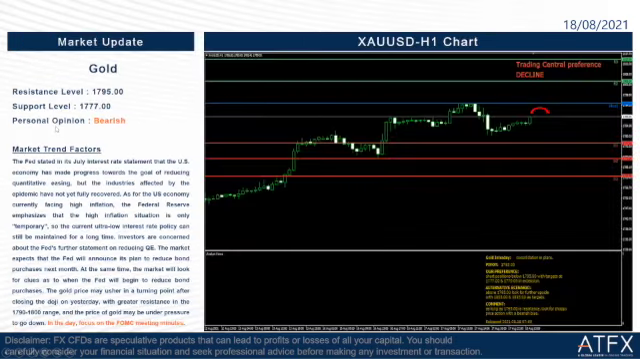Okay, so when it comes to the market update today, still gold. The resistance level of today is 1795. The support level is 1777. My personal opinion will take it as bearish for today. Even the trading center will take it as a decline for today.